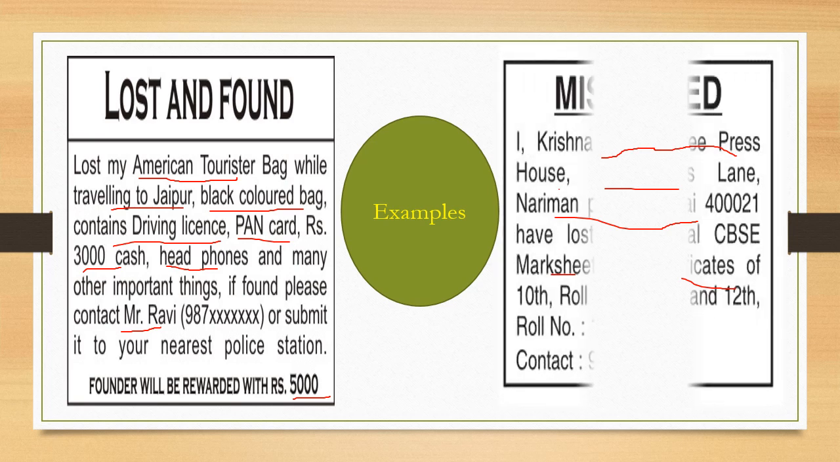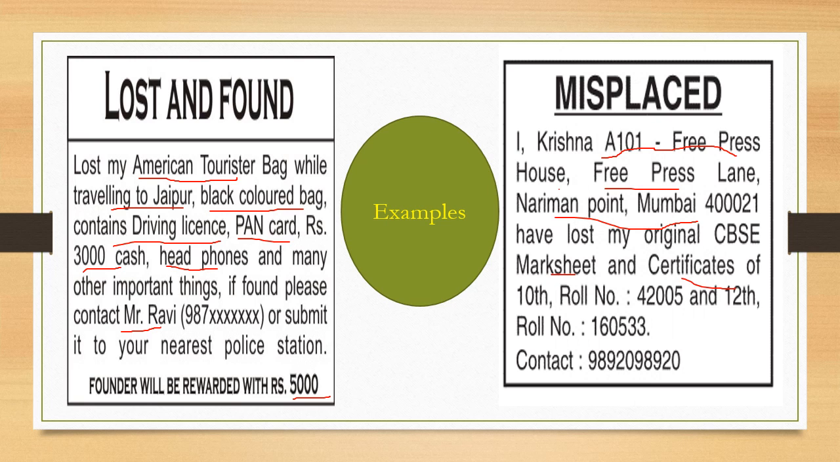Okay, another one, misplaced. I, Krishna, and then the whole address is given. There's this Free Press House, Free Press Lane, Nirman Point, Mumbai. This is the address of Mr. Krishna. I have lost my original CBSE mark sheet and certificates of 10th, roll number, this and that, and 12th roll number, this. And contact at this and this. Phone number.